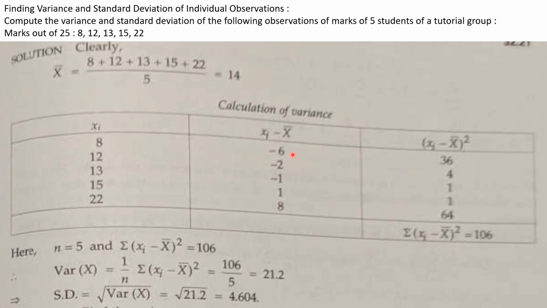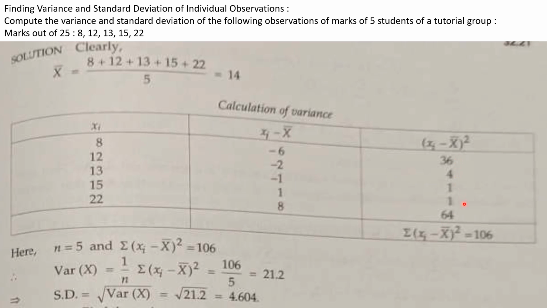After finding the deviations, we have to find the squares of these numbers. So minus 6 whole square, what will you get? 36. Minus 2 whole square? 4. Minus 1 whole square? 1. 1 whole square? 1. 8 whole square? 64.